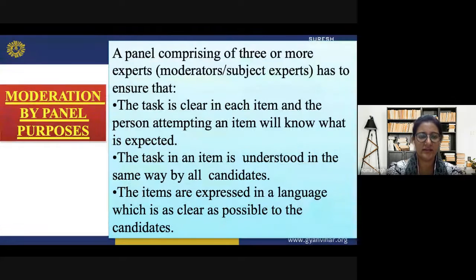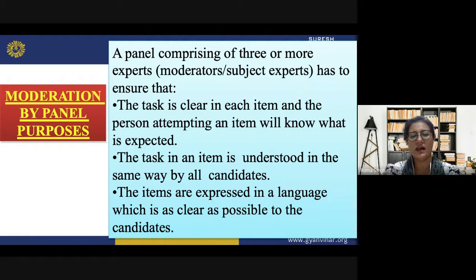Then certain moderation needs to be done by the panel of experts, because it is very important. If it is not done, the purpose is not served appropriately. A panel comprising 3 or more experts, moderators or subject experts, has to ensure that the task is clear in each item, and the person attempting an item will know what is expected.